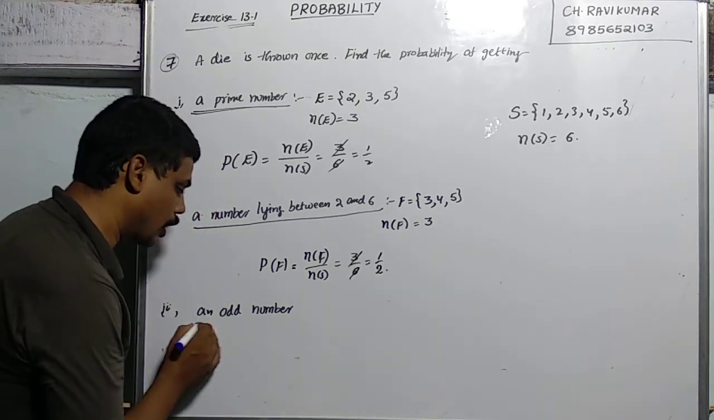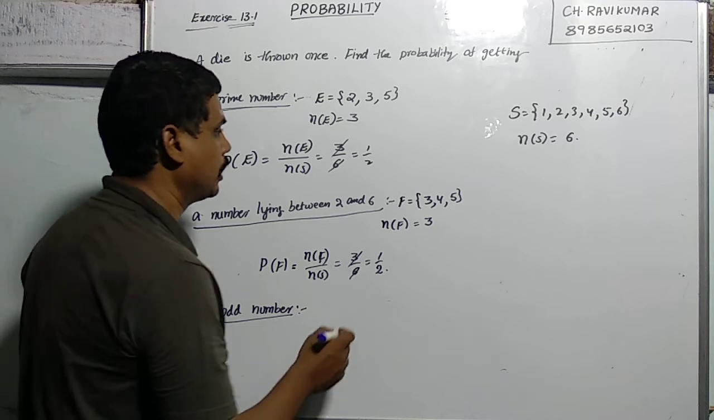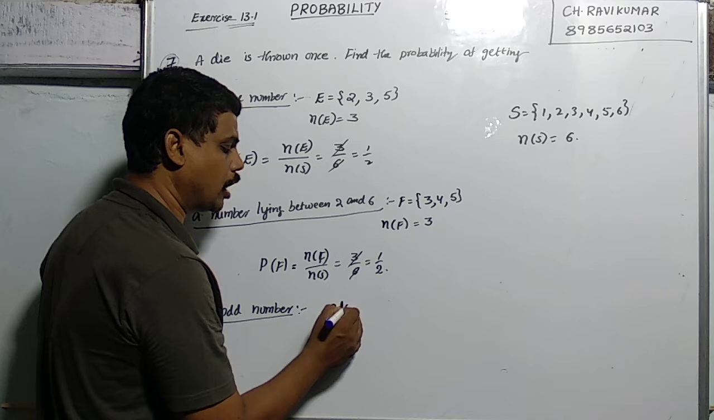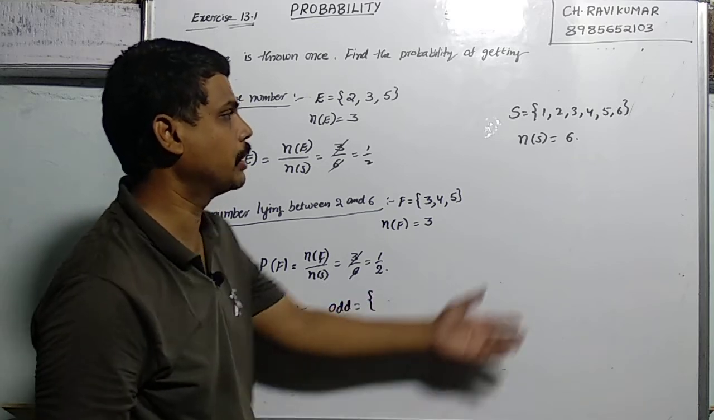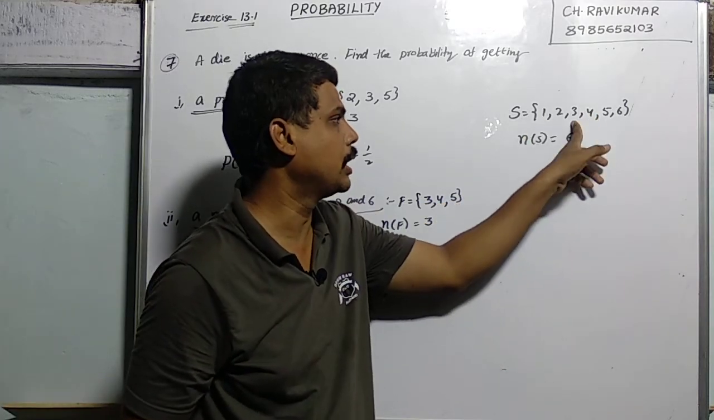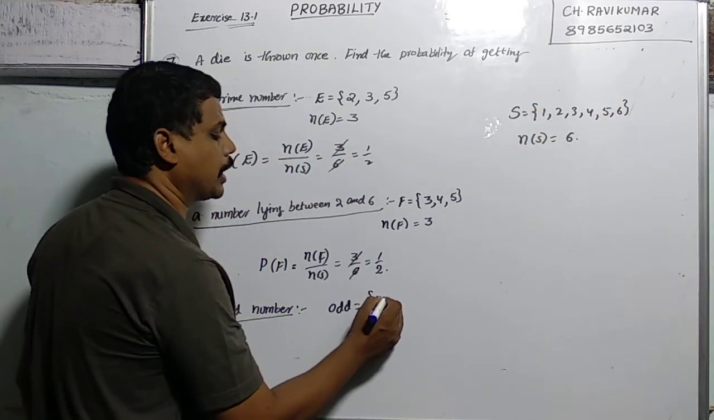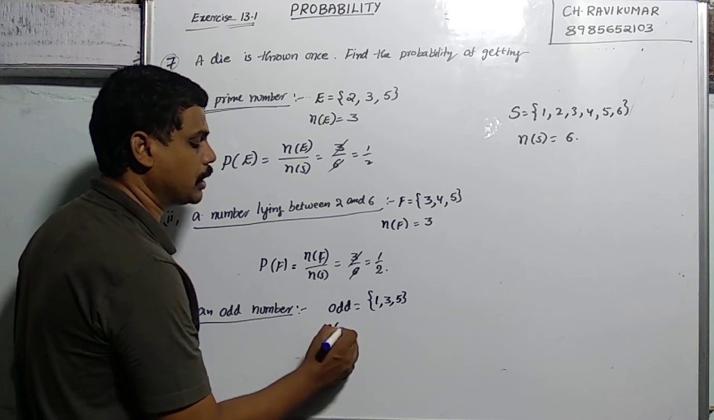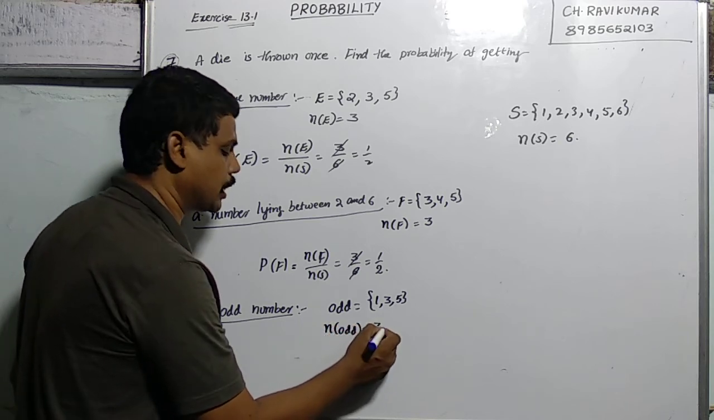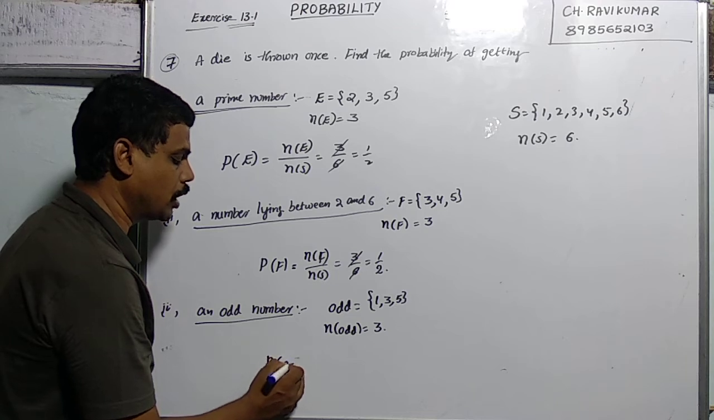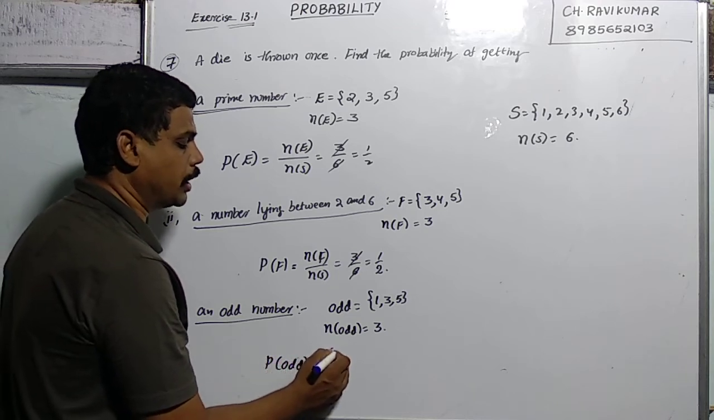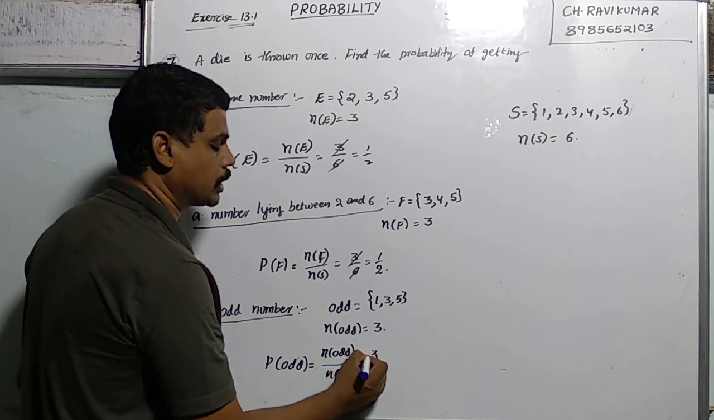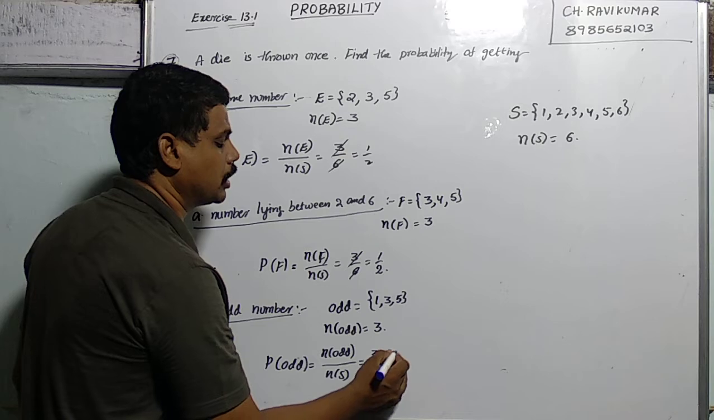And the next one, an odd number. Let us take this event as odd. How many odd numbers are there out of 1 to 6? The odd numbers are 1, 3, 5, so the favorable outcomes are 1, 3, 5, and the number of elements is 3. So the probability of odd is n of odd numbers by the total n of S, the sample space. That is 3 out of 6, so it is also 1 by 2.